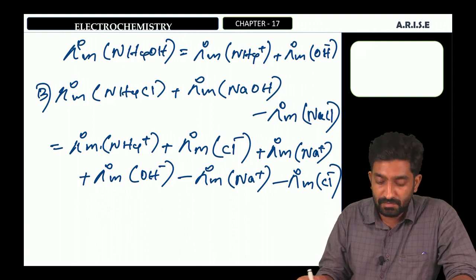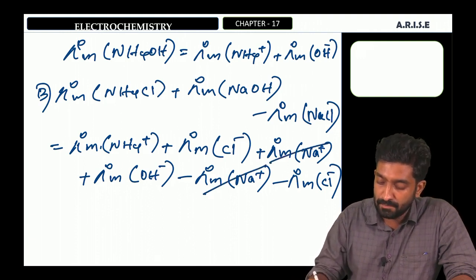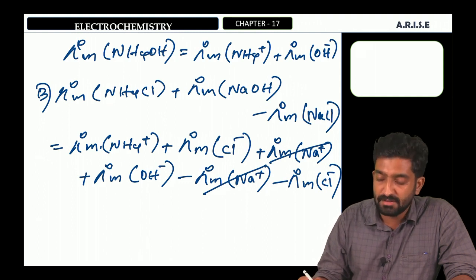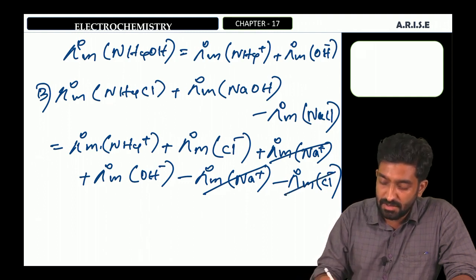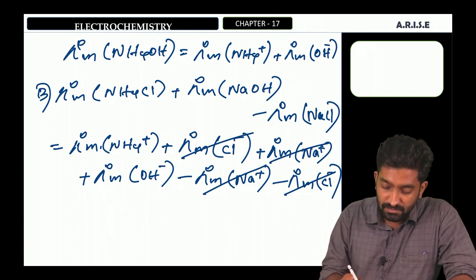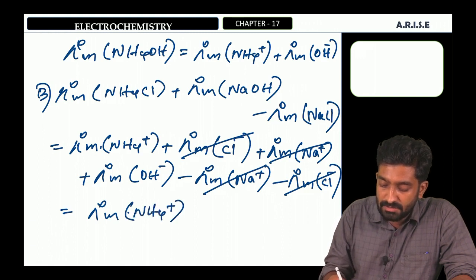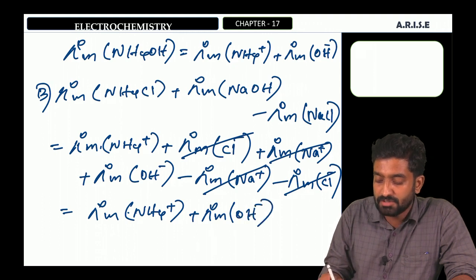Here the limiting molar conductivities of sodium will cancel, then Cl- we can cancel, and then we will get lambda 0m of NH4+ plus lambda 0m of OH-.